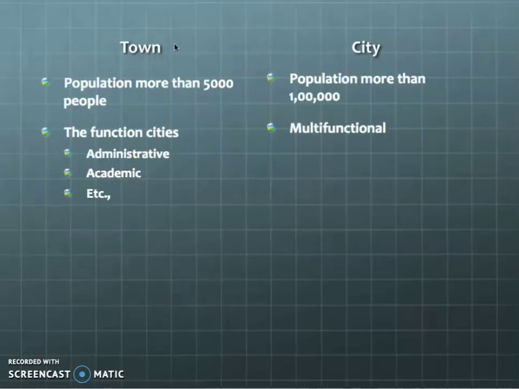And see the title of this slide. One is town and one is city. So how does a rural area become a town? By seeing a population of more than 5,000 people, and functions like administrative, academic, etc. If the people find these types of functions in an area with a 5,000 population, that area is called a town. And a population of more than 1 lakh with multiple functions is called a city. Okay, next we are moving into mega city.